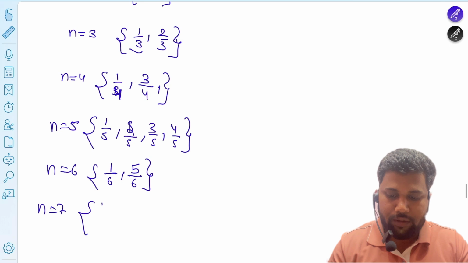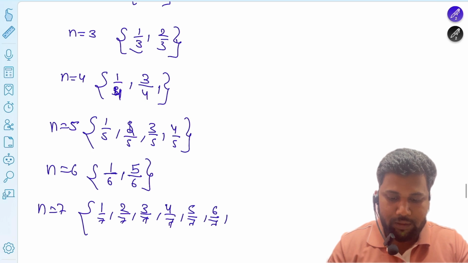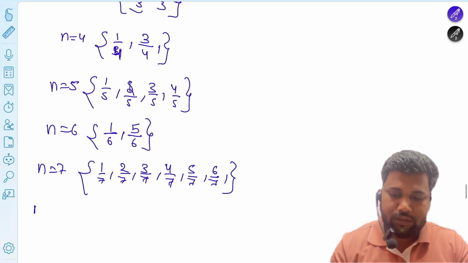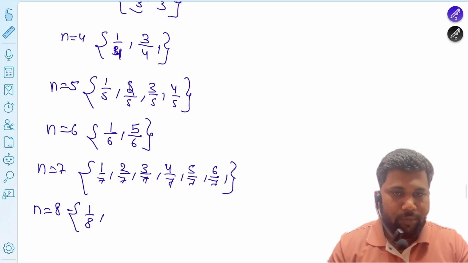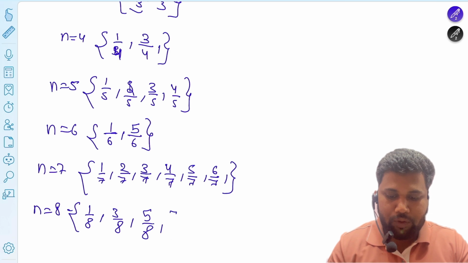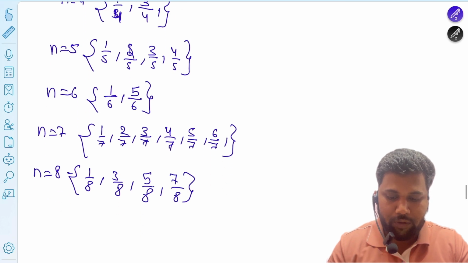5 by 6 is possible directly because 5 is a prime number. Then put 7: 1 by 7, 2 by 7, 3 by 7, 4 by 7, 5 by 7, 6 by 7 are all possible. Now put n equal to 8, then 1 by 8 is possible, 2 by 8 not possible, 3 by 8 possible, 5 by 8 possible, and 7 by 8 is possible.